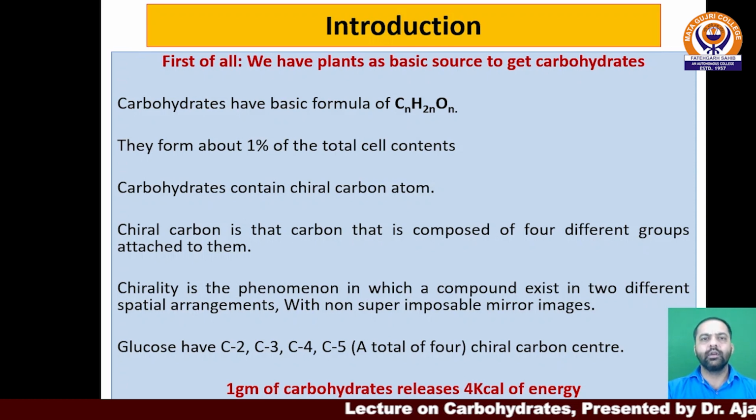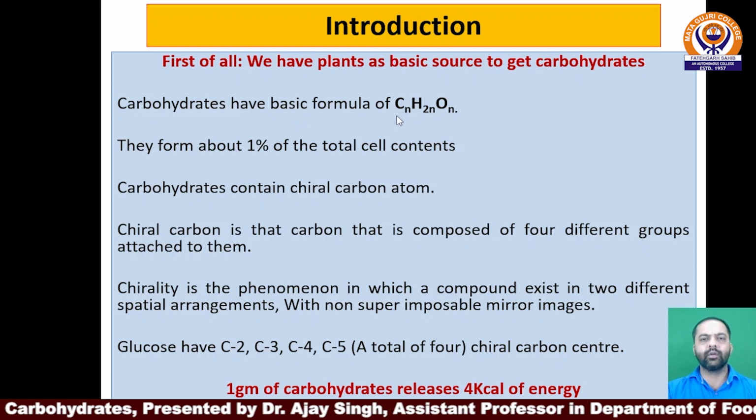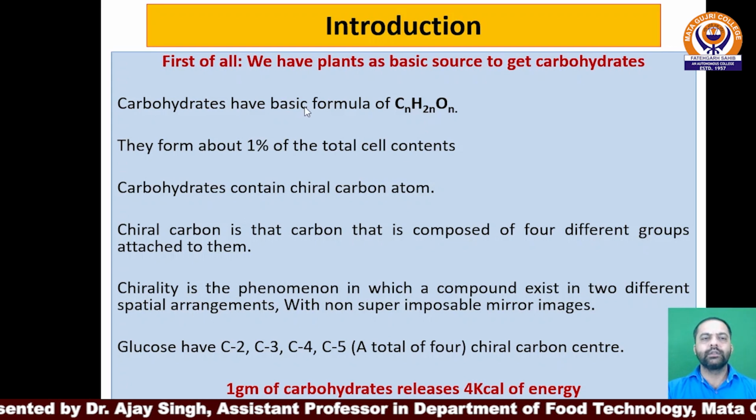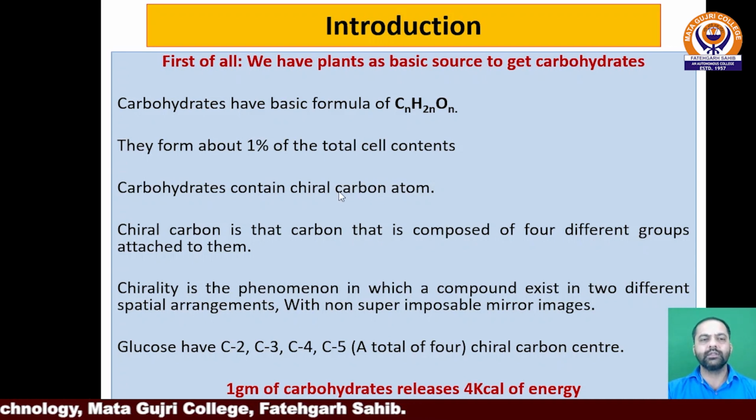First of all, we'll discuss the introductory portion. Carbohydrates are basically obtained from plants as their basic source. Carbohydrates are represented by the chemical formula CnH2nOn. They form about 1% of the total cell contents. Carbohydrates contain chiral carbon atoms in them. A chiral carbon atom is the central molecular carbon to which different functional groups are attached.